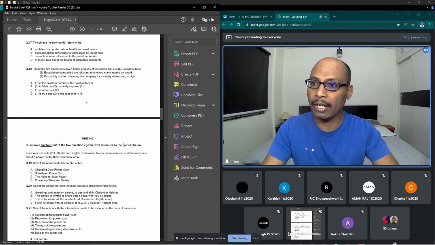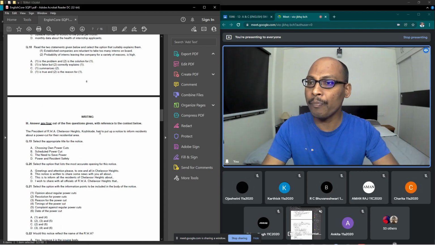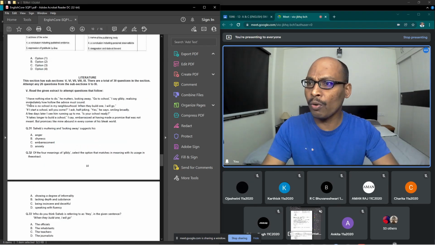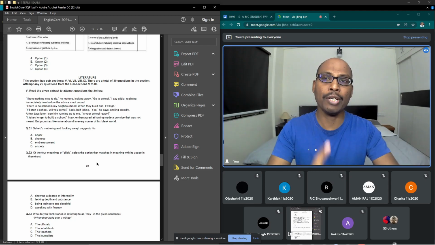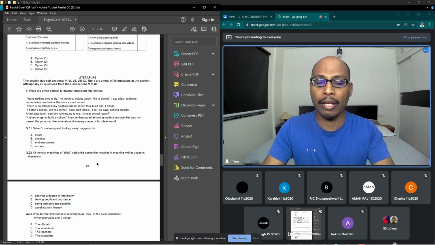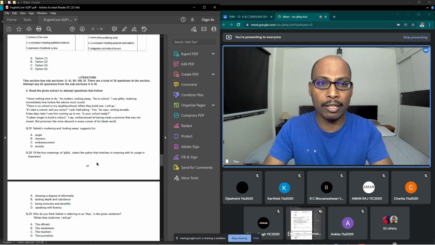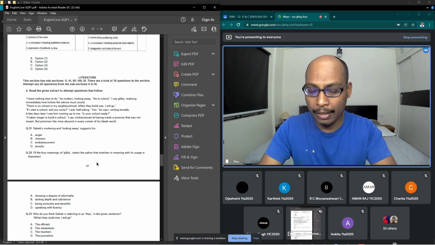Correct. So if you take the questions in section C, question number 31 to 60, that means you have 30 questions, and in each and every question there is no instruction. If you want to attempt the questions, you can attempt them, or if you don't want to, you can leave them. But in total, out of 30 questions, you have to attempt 26 answers. So this is about the literature part.